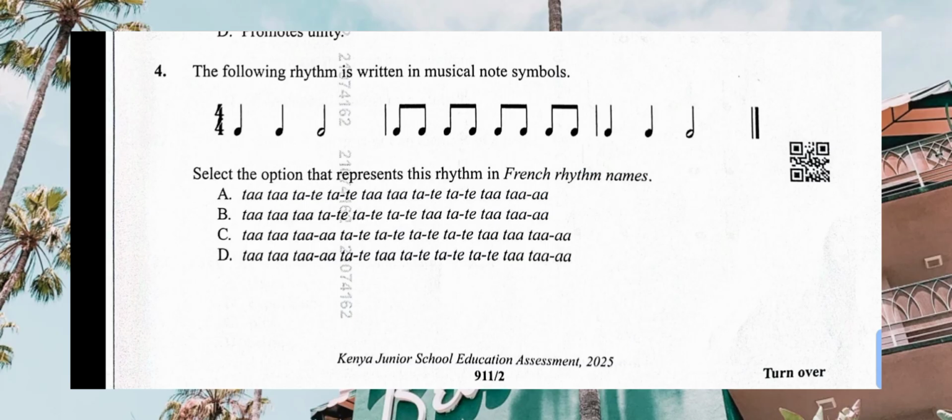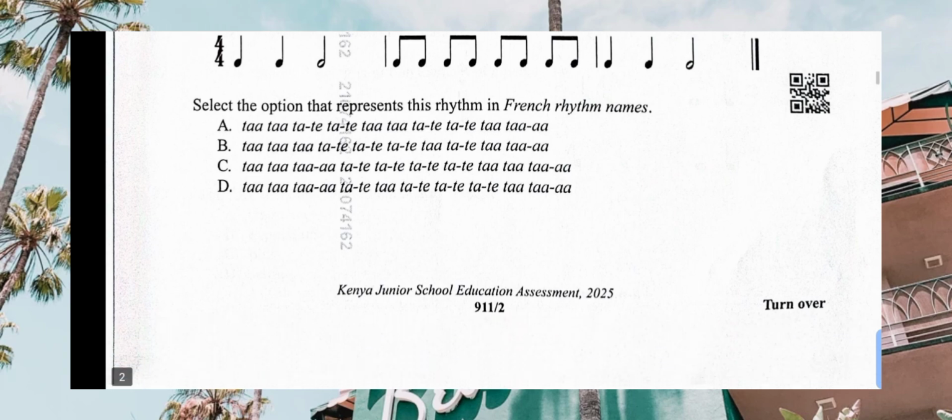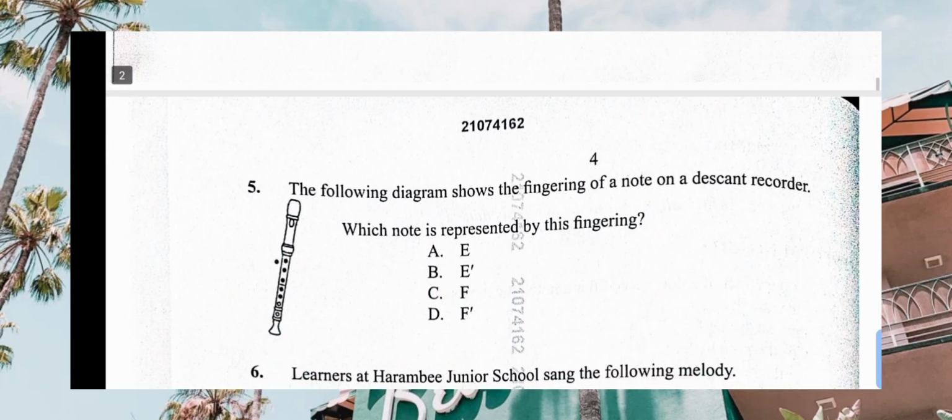And let's look at A, ta, ta, ta-te. No, that one is wrong. B, ta, ta, ta. That is wrong. C, ta, ta, ta-a, ta-te, ta-te, ta-te, ta-te, ta, ta, ta-a. Yes, the correct answer for number 4 is C. C is very correct.